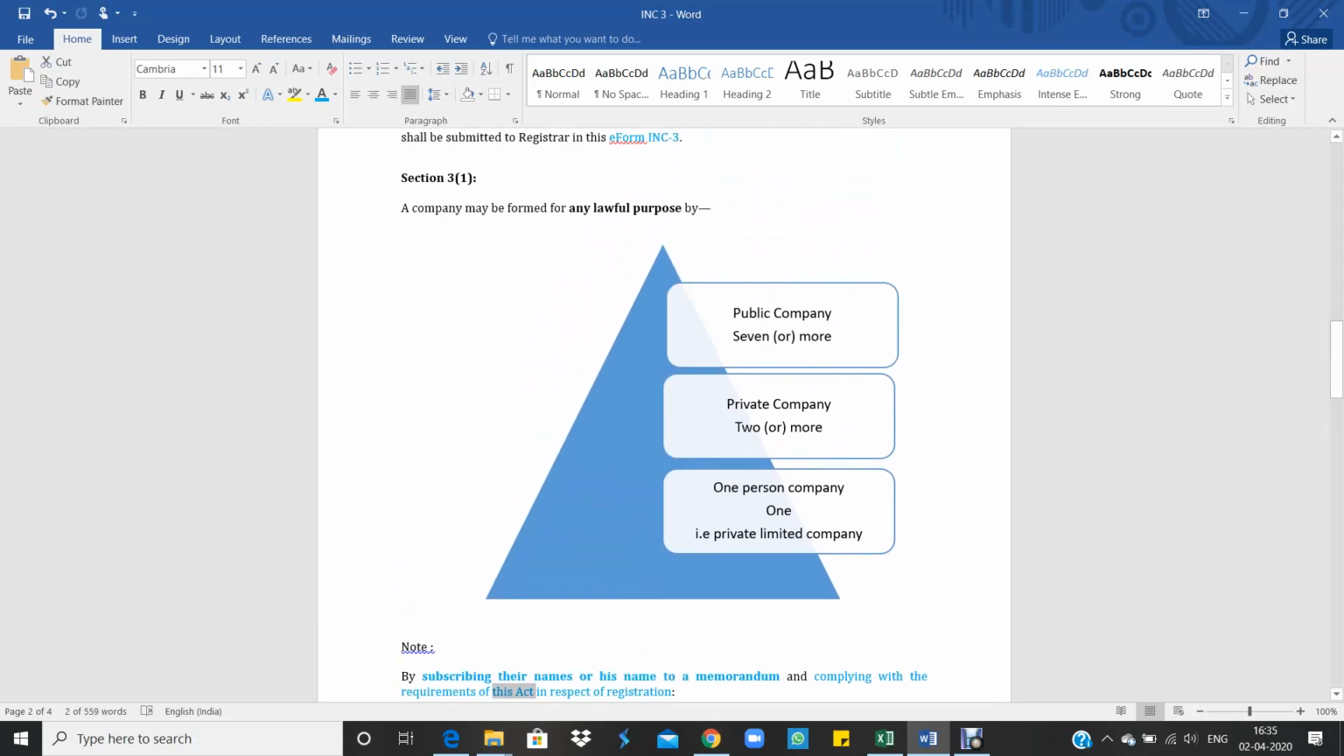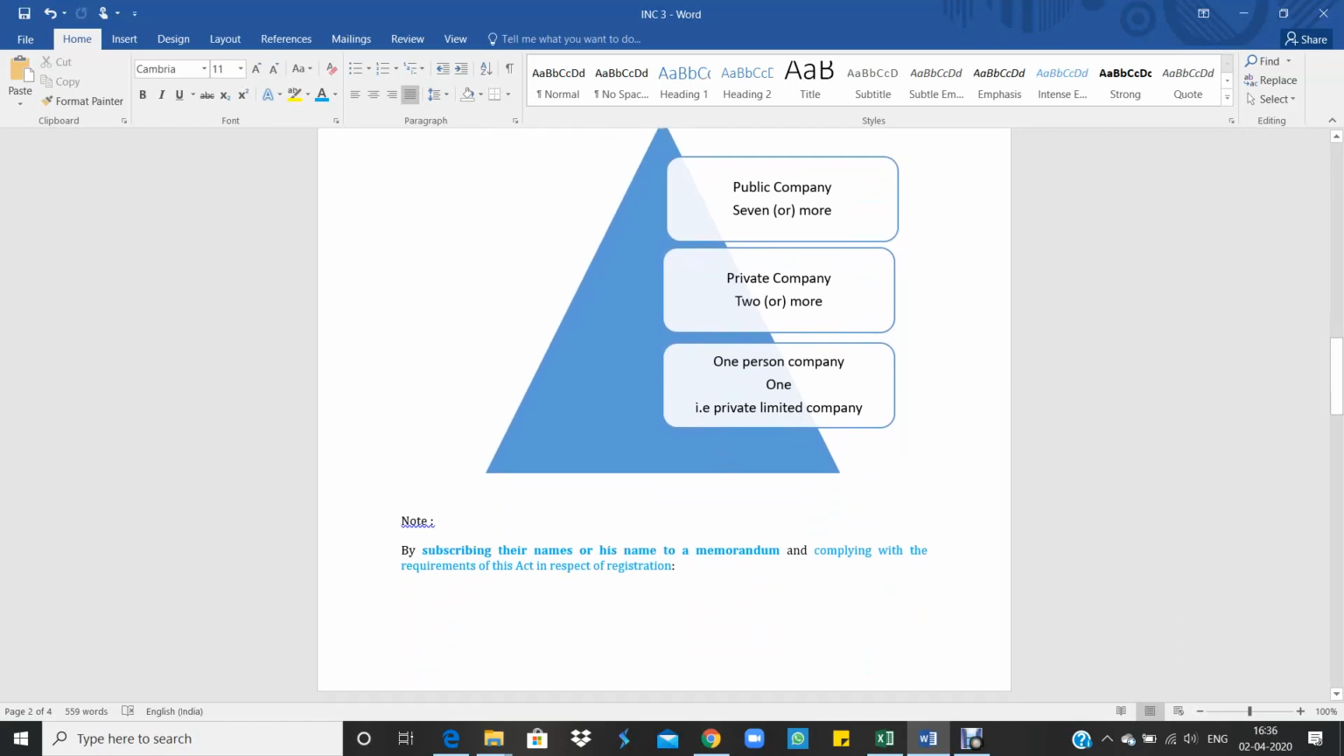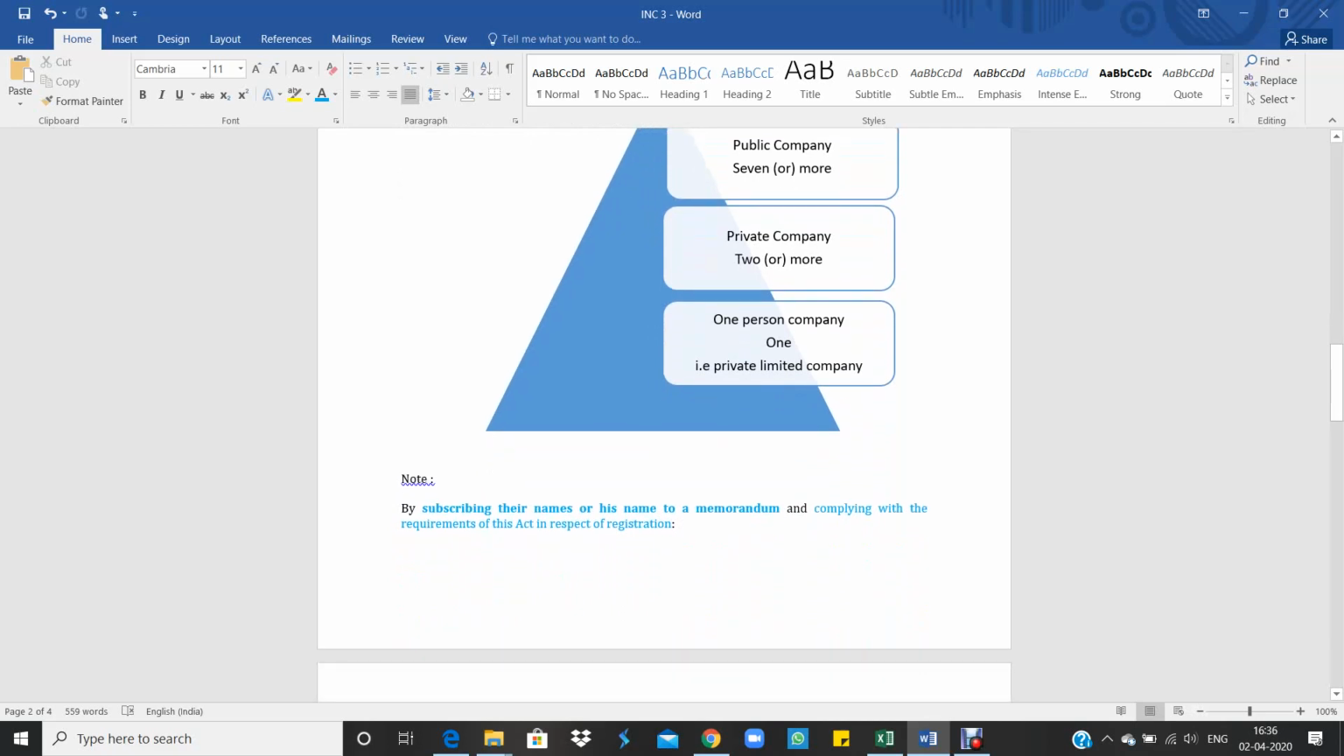So section 3 subsection 1 of the Companies Act 2013 defines that a company can be formed for any lawful purpose. If a group of persons want to form a public company, there should be a minimum of 7 members and more than 7 members also can be there. If it is a private company, there should be 2 persons and more than 2 persons also can be there. In a one person company, there will be only one member and only one director, and this company can be treated as a private limited company. And they have to subscribe their names or his name to the memorandum, and comply with the requirements of this act in respect of registration.